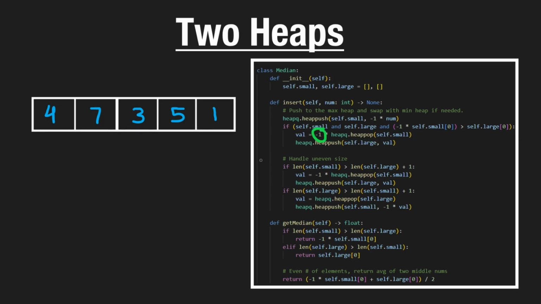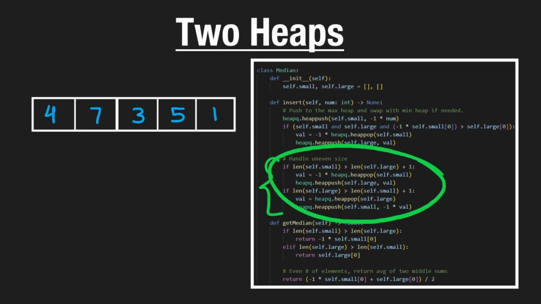That's only required in Python because of the reasons I just talked about. And then we take that value and push it to the min heap. When we push to the min heap, we don't have to multiply by -1. So that will make sure that the sorted property is handled between our two heaps. But what if they are of uneven size? We haven't handled that yet. So that's the next thing that we would do.